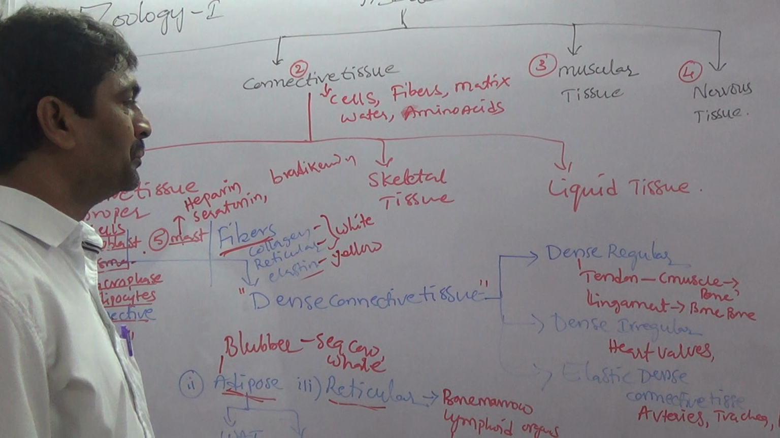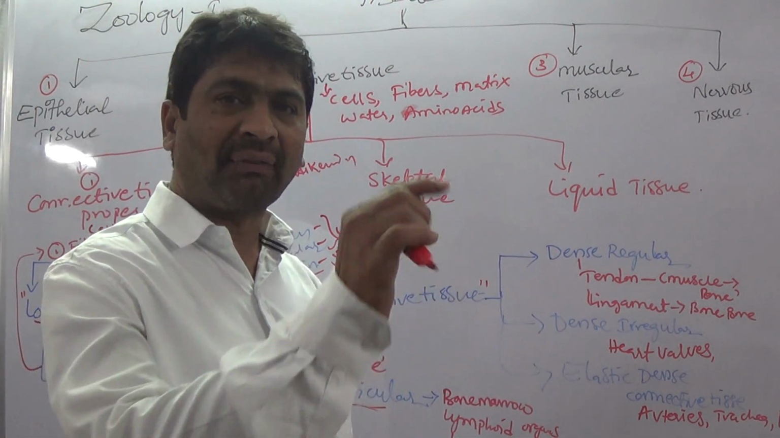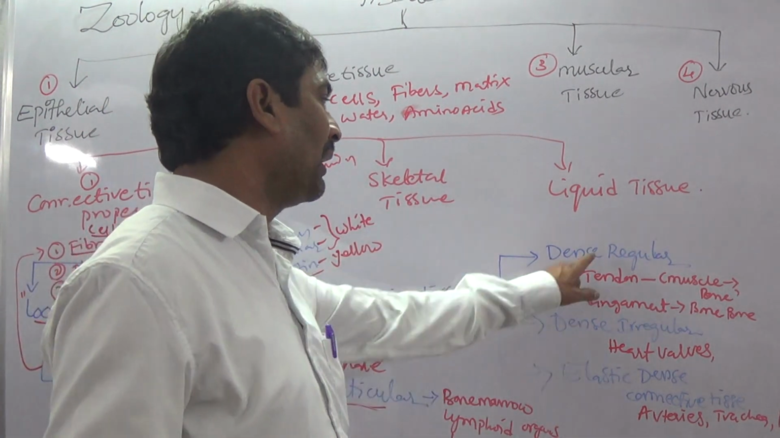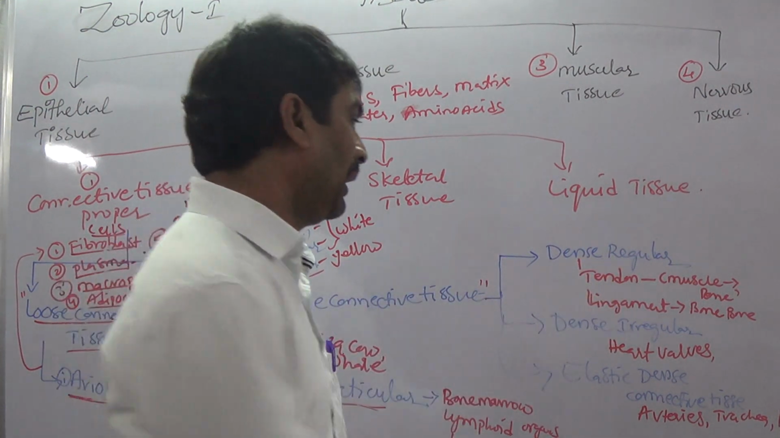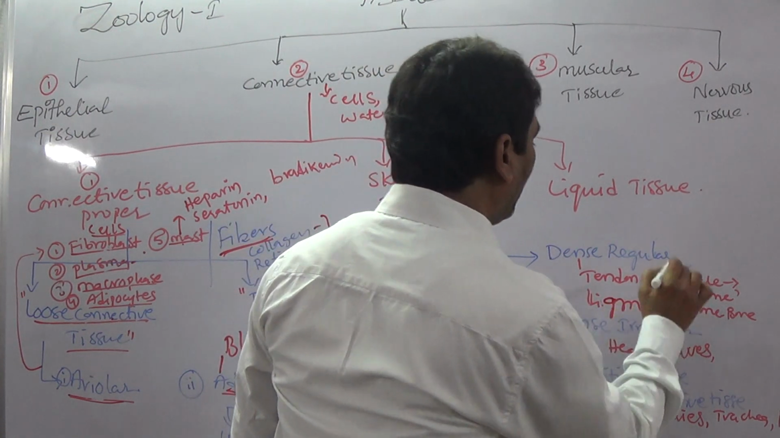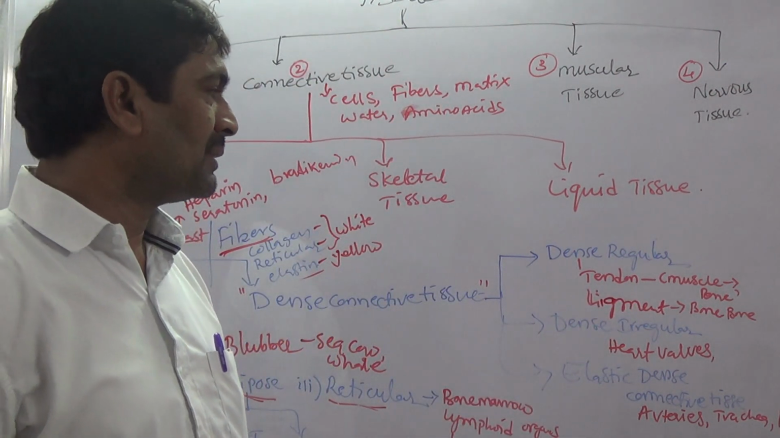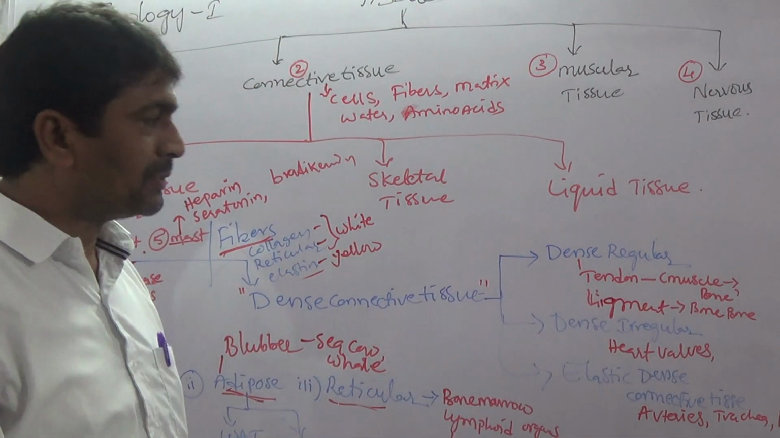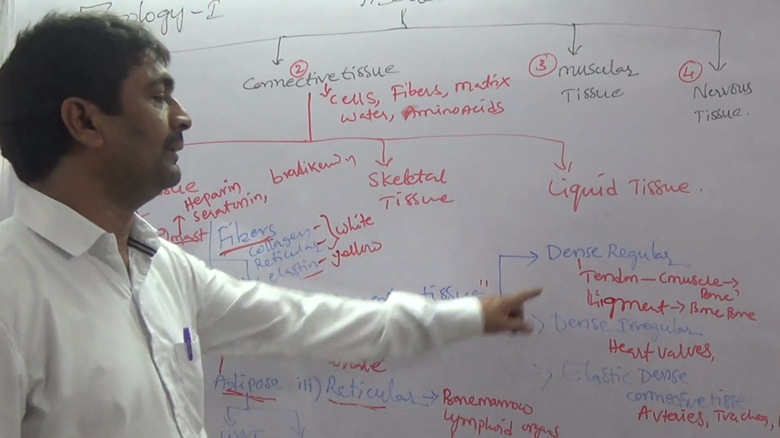First one is dense regular. This tissue contains fibers that are regularly, systematically or parallel arranged. The best examples of dense regular tissue are tendon and ligament. Tendon is one dense regular tissue. It lies between muscle and bone. So bone is connected with muscle by tendon.